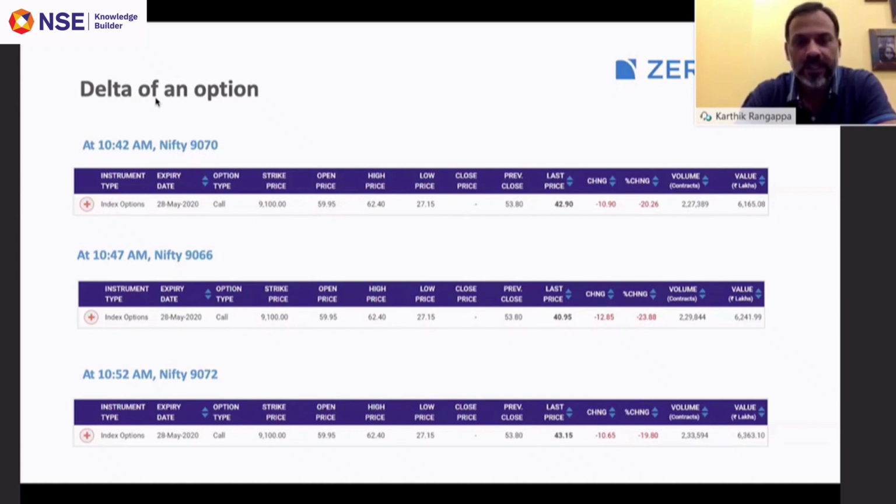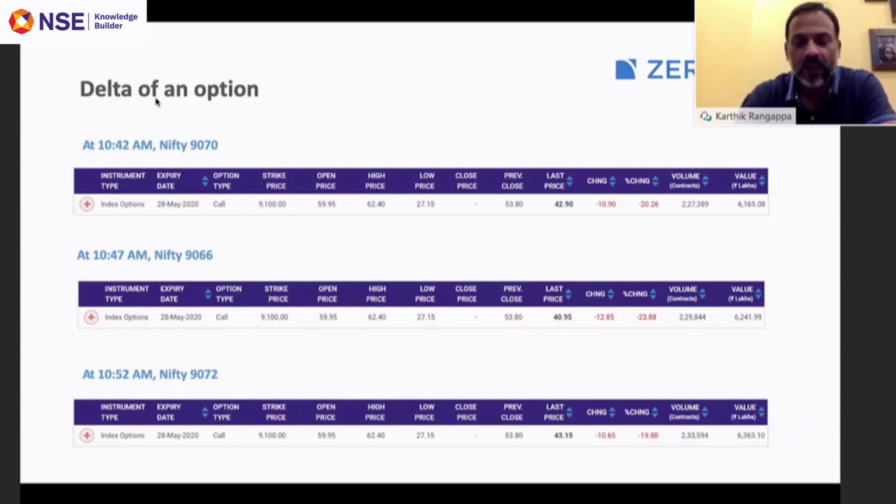The 9,100 call option was trading at 42 rupees 90 paisa. I've taken this from the NSE website. At 10:47 a.m., Nifty was trading at 9,066. The same option, that is the 9,100 call option, was trading at 40 rupees 95 paisa. Now at 10:52 a.m., Nifty was trading at 9,072. The same call option was trading at 43.15. So it's all a matter of a few minutes, but different rates for the premium.